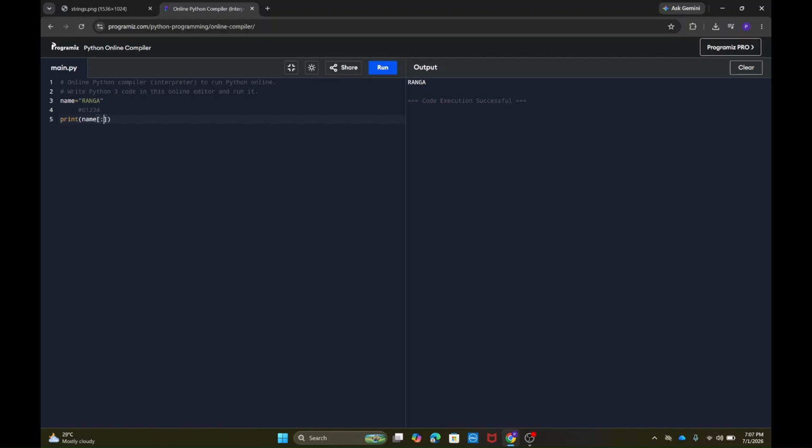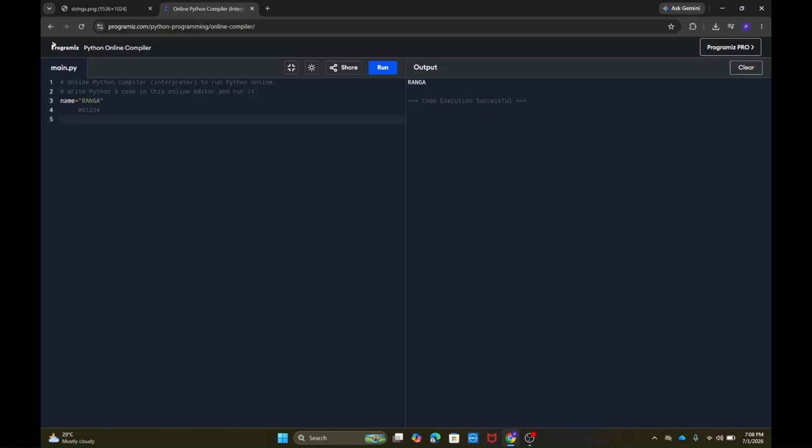One more thing you can do is indexing has negative values as well. So this is positive indexing, but there is negative indexing as well. So the last character of the string is given index position -1, and the one before it is given -2, then -3, -4, -5.